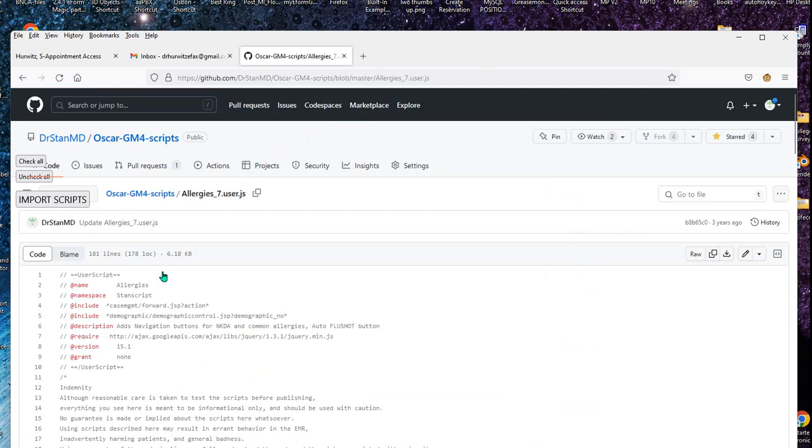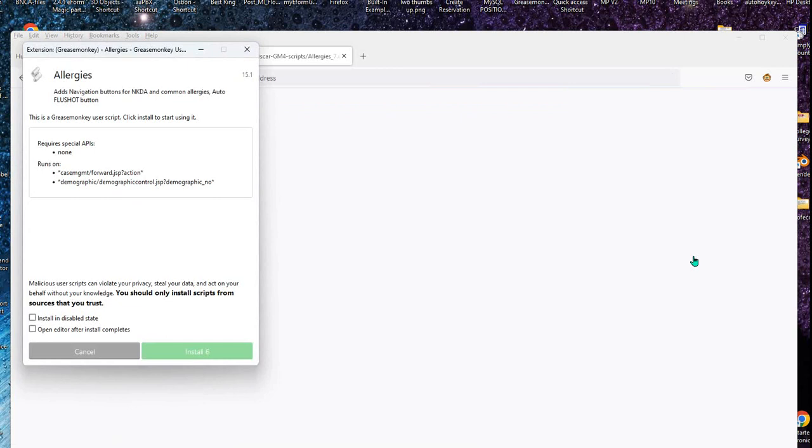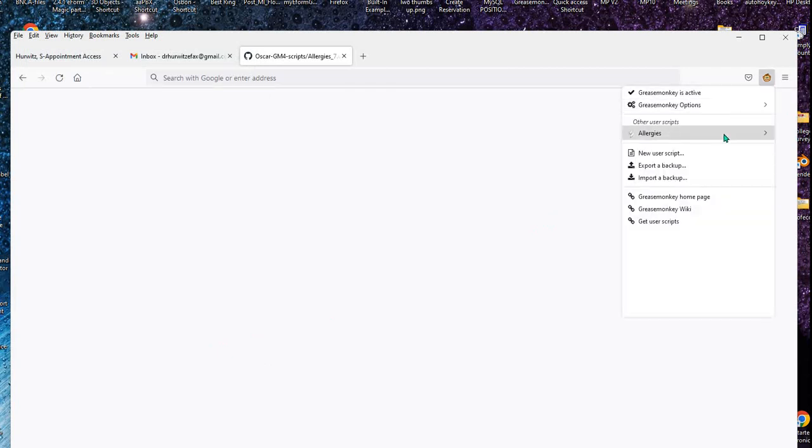Click on allergy screen. It brings up the script. Go over to raw, R-A-W. Click on raw, and it will bring up an install screen. Click on install, and it is completed. If you now go to the Greasemonkey icon, the allergy script is there.